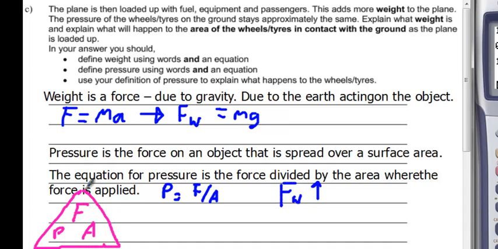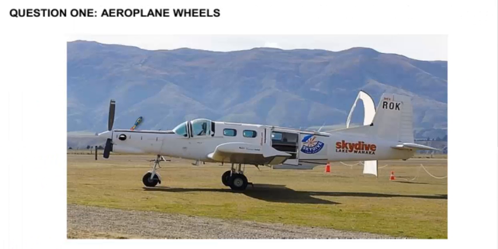We're saying if force goes up, then area has to also go up. And you can ask why? Well, if we've got our aeroplane over here, and there is a bigger force downwards, okay, these wheels are having to support a greater amount of weight force, and for the same pressure, these tyres are going to get bigger, they're going to get flatter to support all that additional weight force.